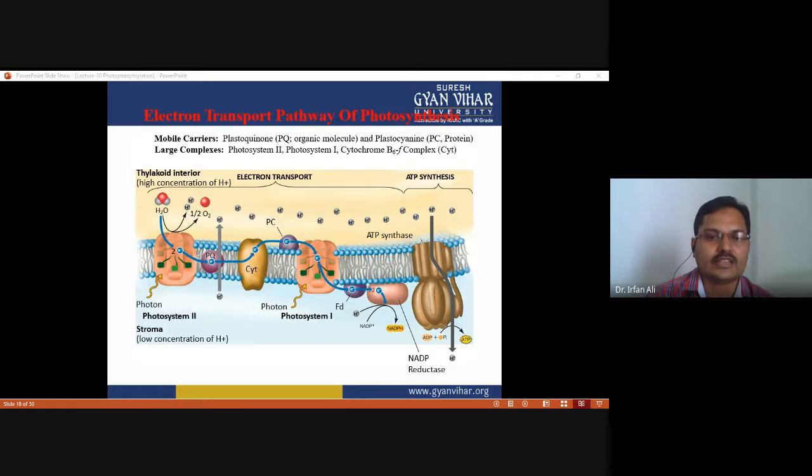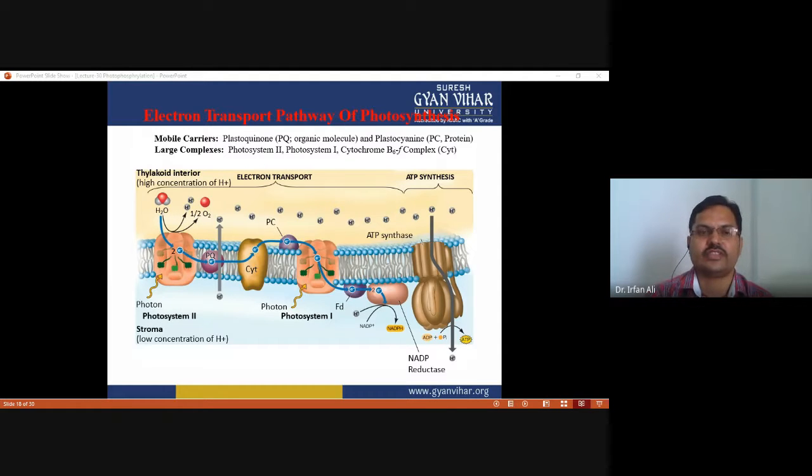Then it is passed on again to the next carrier, which can use up this electron by the synthesis of NADPH from NADP plus and H plus. Okay, so you have to see that when the electron passes on this electron carrier, the proton is pumped toward the thylakoid interior from the stroma.